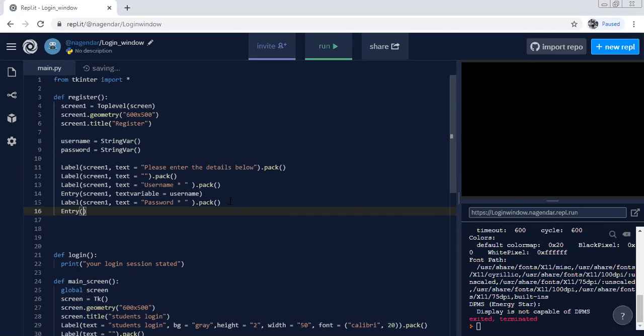Entry over here. Then here on screen 1, comma, text variable is equal to password. Sorry, okay, password. Right? So now entry is also made here.